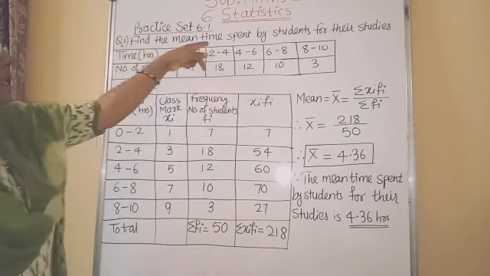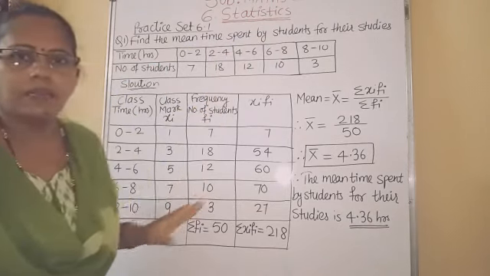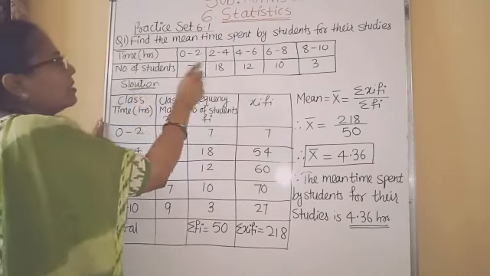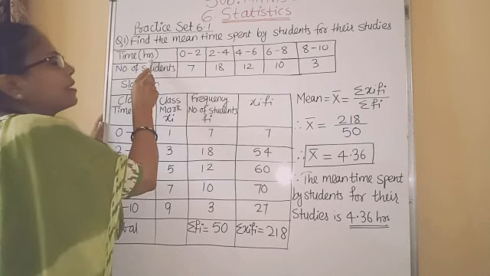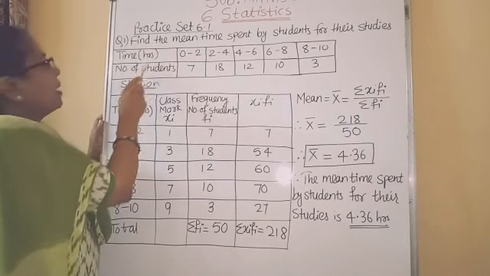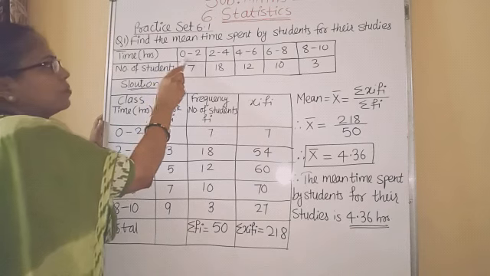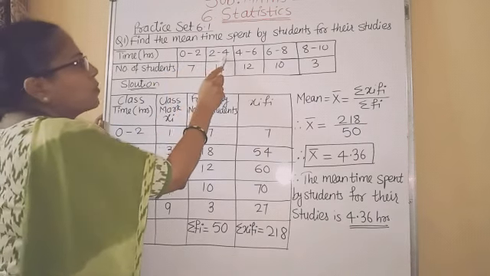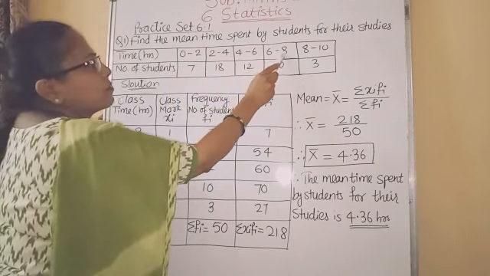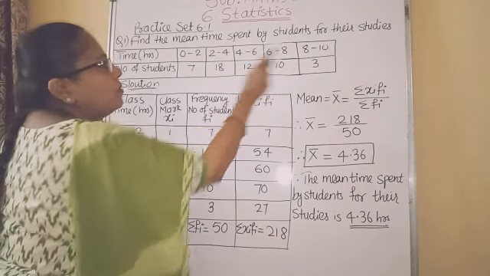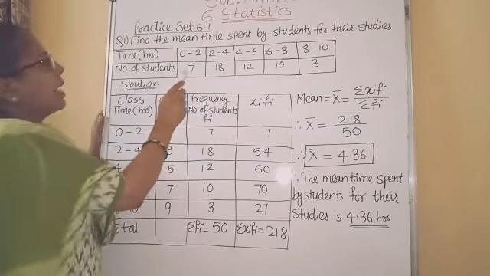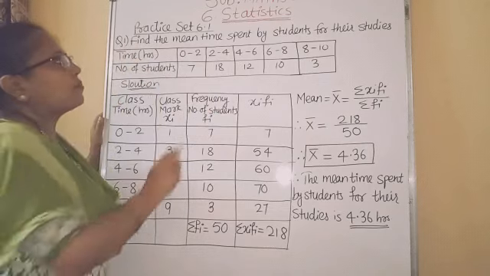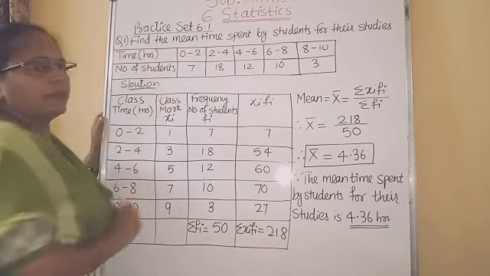Here the time they spend daily in hours is given and the number of students is given. 0 to 2 hours, 2 to 4 hours, 4 to 6 hours, 6 to 8 hours and 8 to 10 hours. And these are the number of students. So we have to find out the mean time spent.